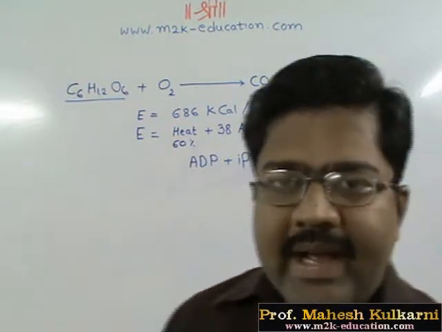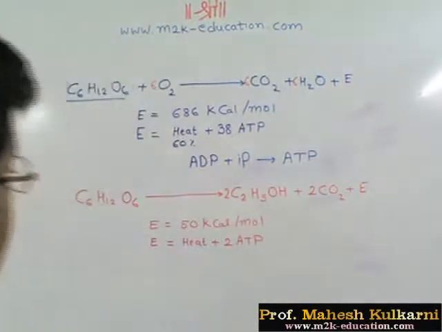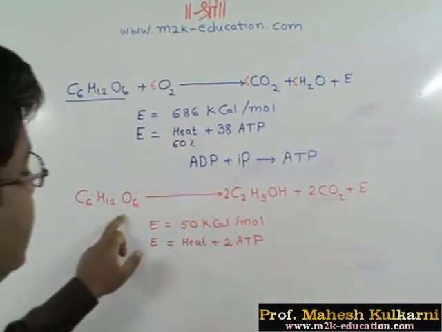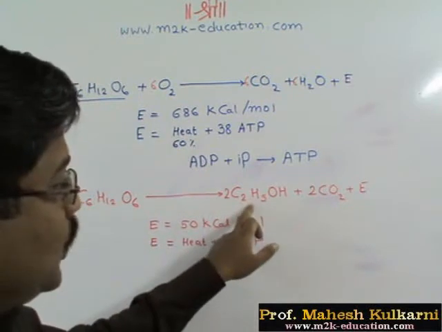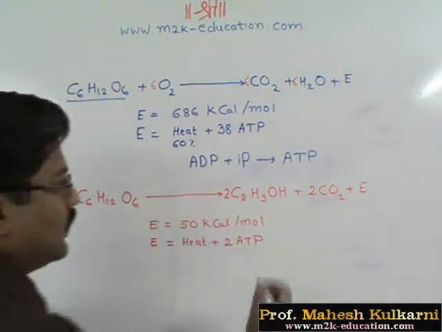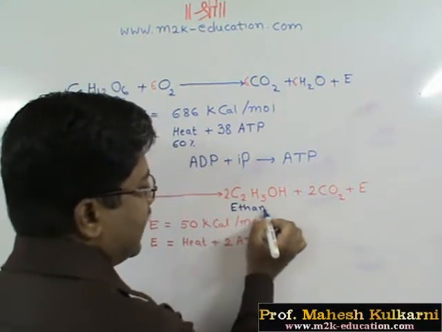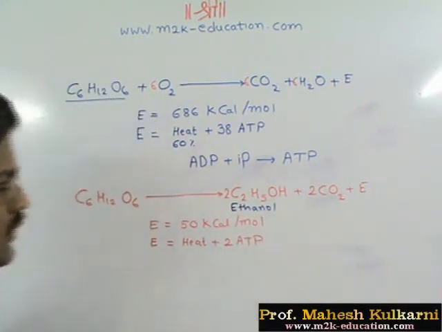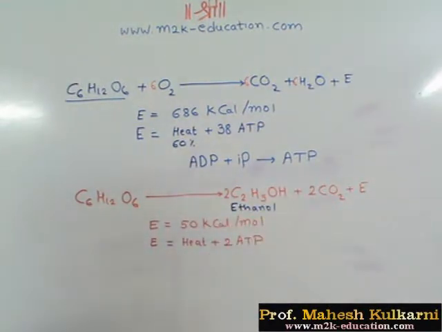Now in anaerobic respiration, this is the reaction: C6H12O6 under the action of an enzyme is directly converted to this molecule. Try to recollect the name. This is ethanol. So 2 molecules of ethanol, 2 molecules of carbon dioxide, and energy are formed.